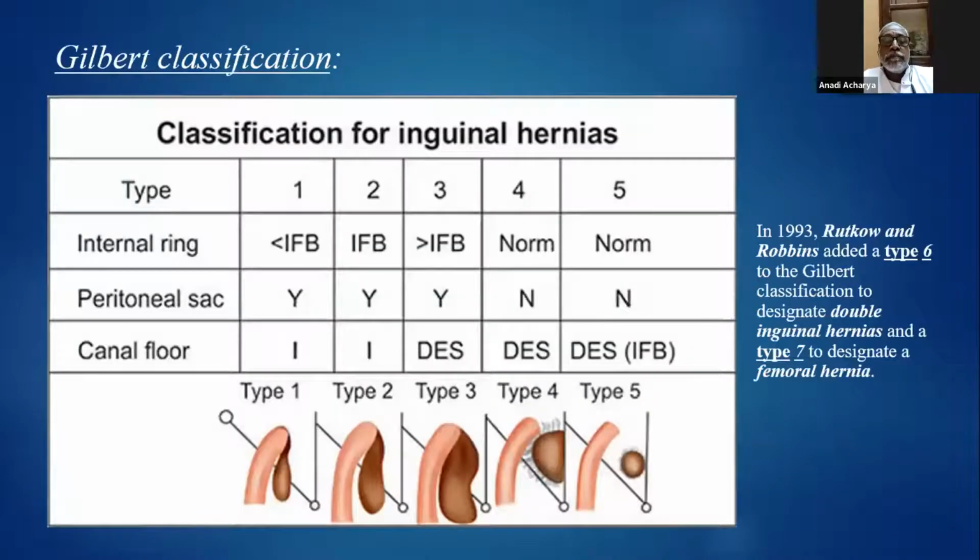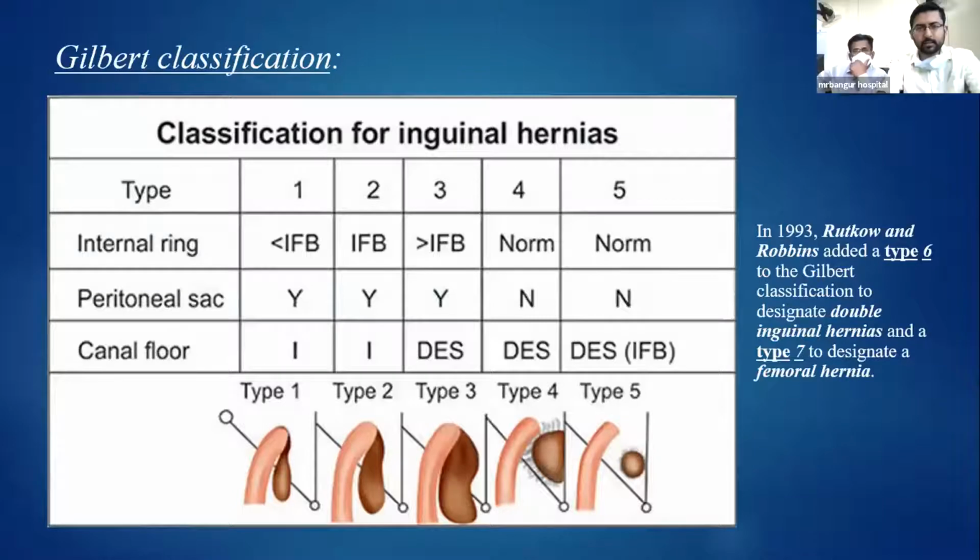Then we have the Gilbert's classification. The original Gilbert's classification only had 5 types, but later on, Rutkow and Robbins added a type 6, which they designated as double inguinal hernia, and type 7, which they designated as femoral hernia.